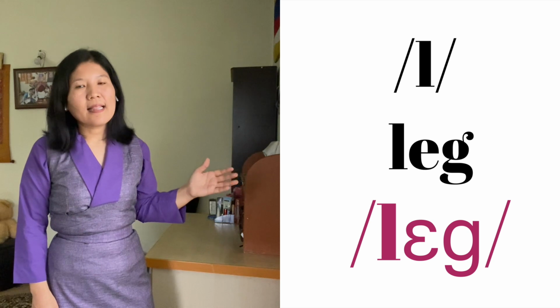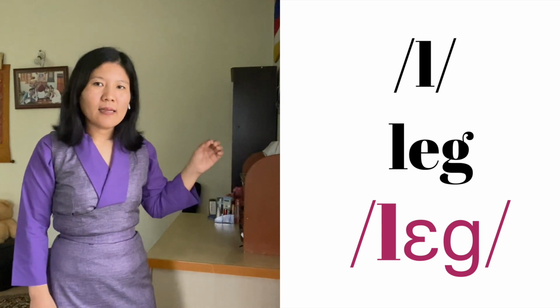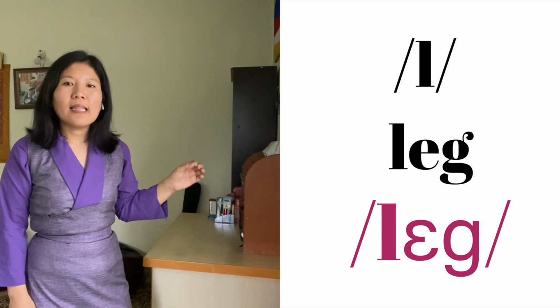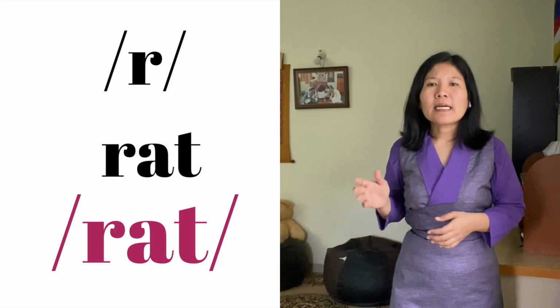Okay, the next one is leg. The letter L in the vocabulary leg has l sound. Leg. Okay. The next one is r.